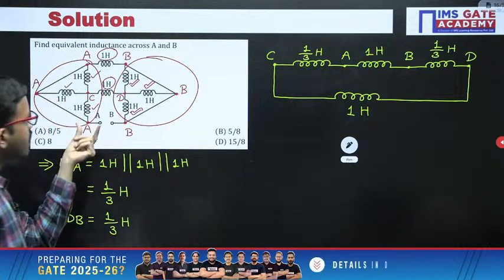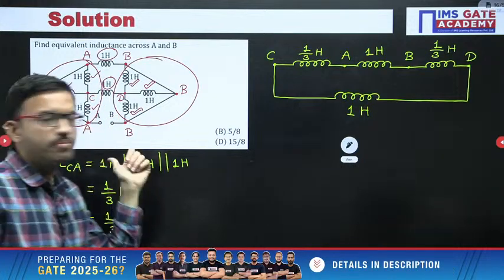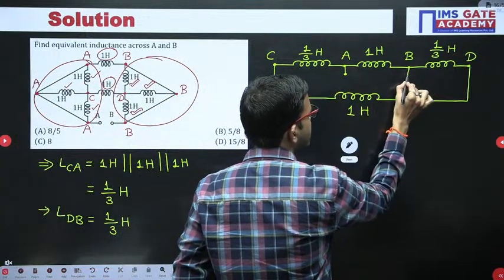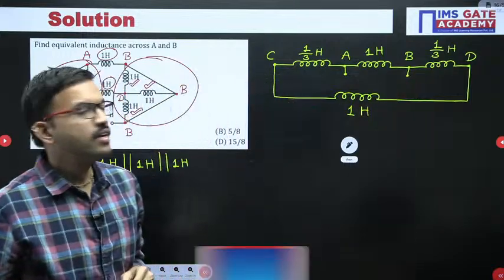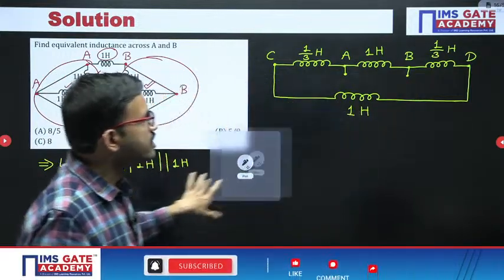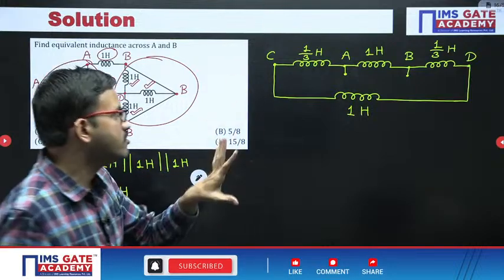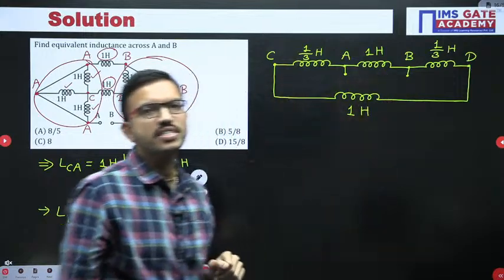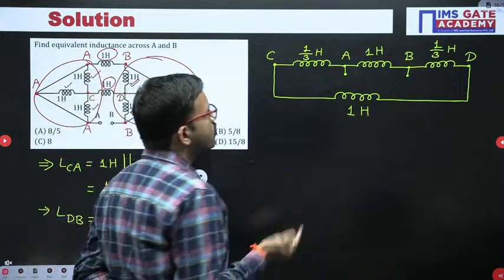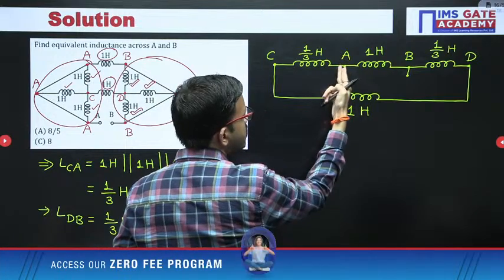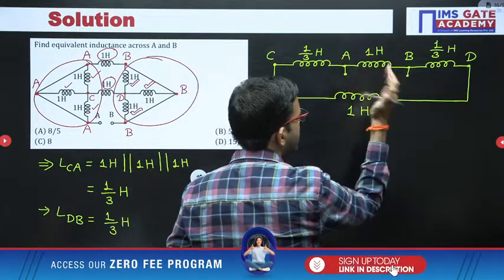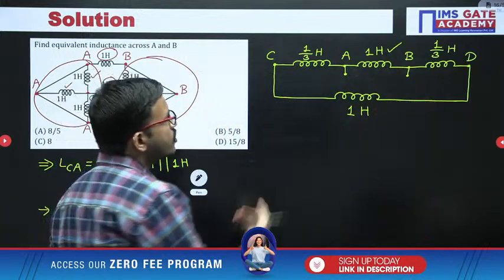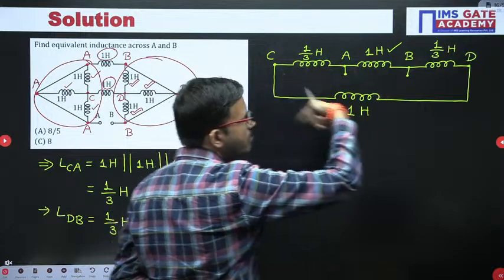Here ultimately we have to find the equivalent inductance between A and B. So you should do the simplification in such a way that finally you get the arrangement with respect to the terminals A and B, that's all. Now if you closely observe, between terminals A and B, with respect to this one path, you are having a 1 Henry inductor. Another path between A and B, you are having one more path like this.